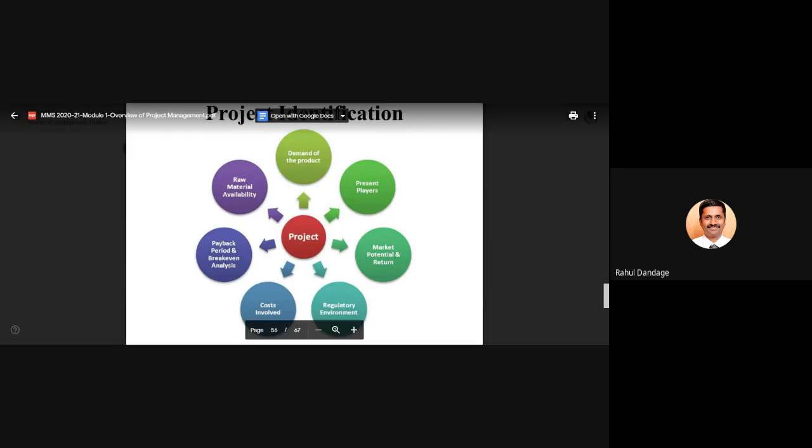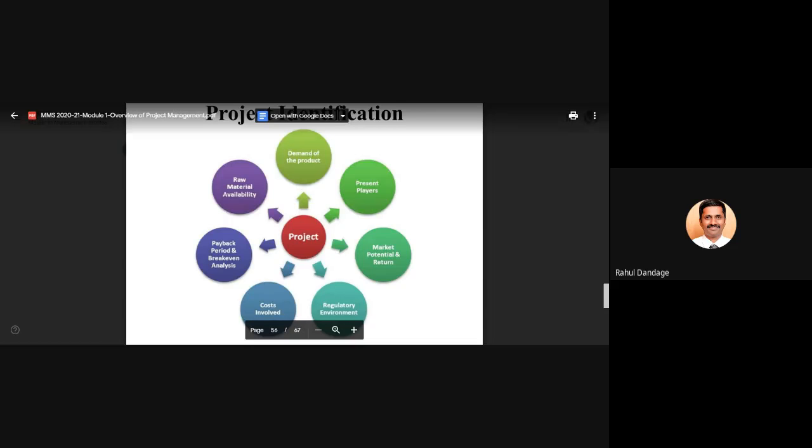Regulatory environment: which are the regulatory authorities, what are their norms, that will also be essential. Cost involved, payback period and break even analysis, and again raw material availability for the particular project. So these are some of the generalized parameters for project identification.